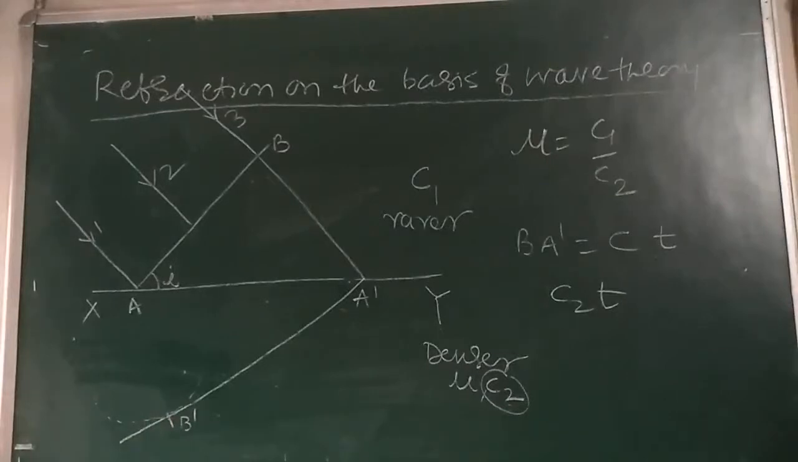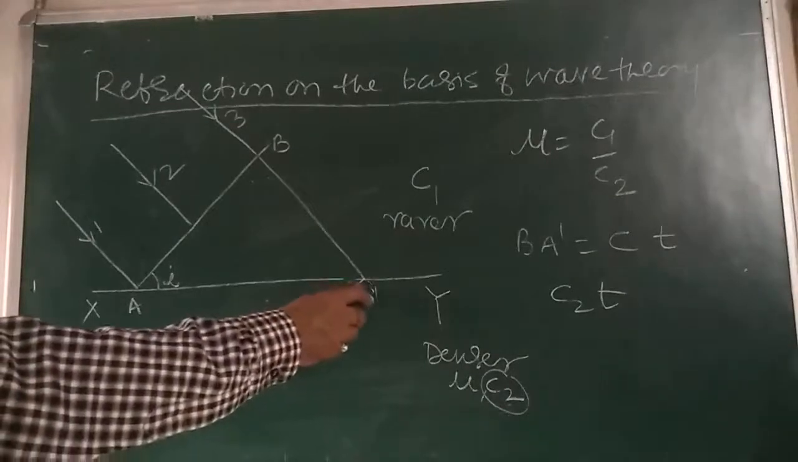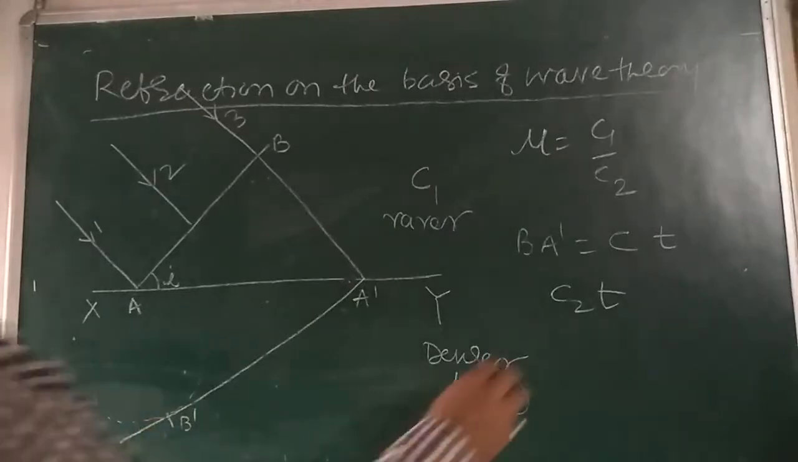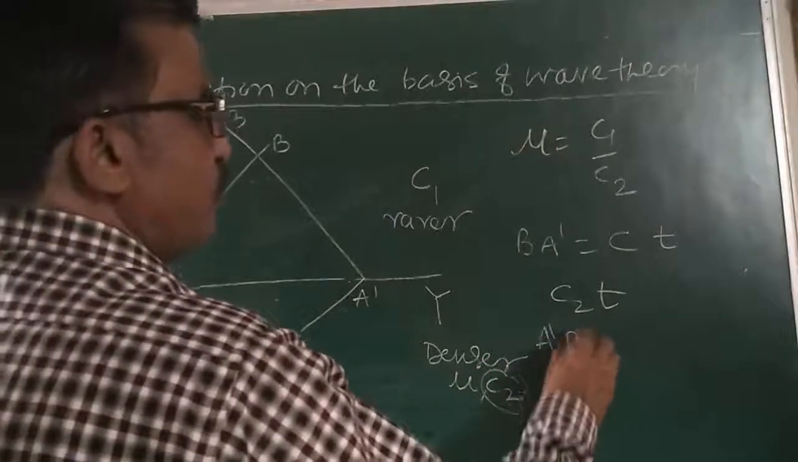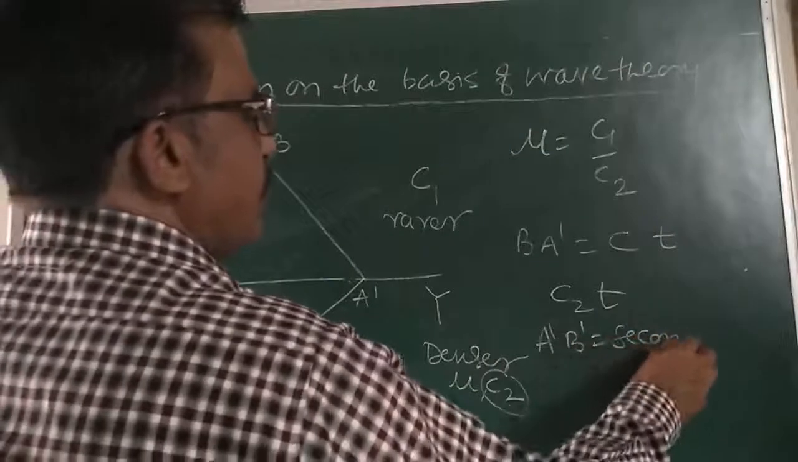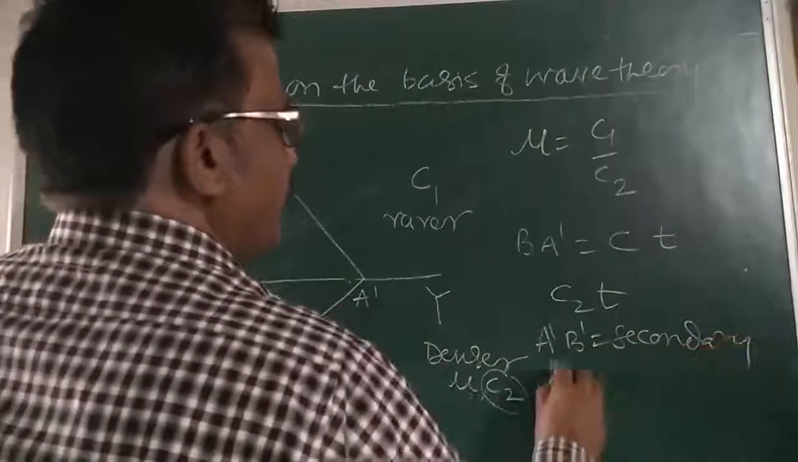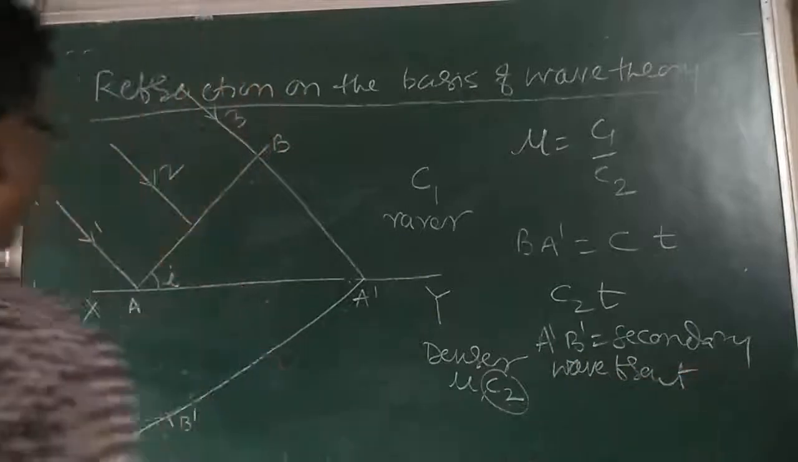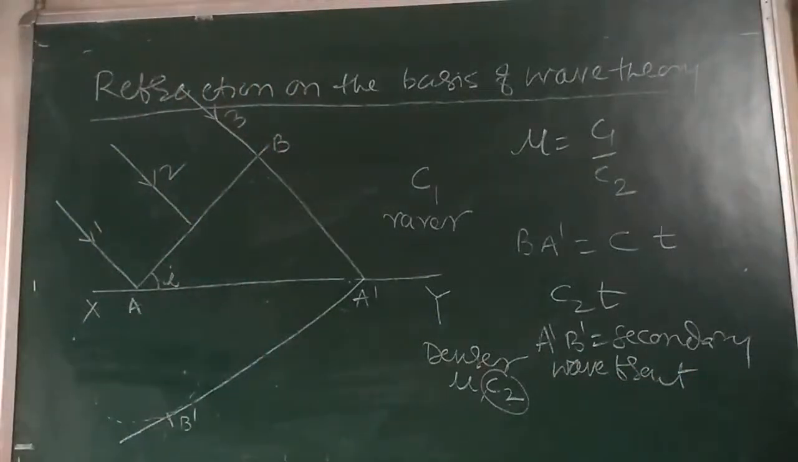So what I am telling, children, from A dash draw a tangent plane touching this spherical arc tangentially at B dash. So A dash B dash is the secondary wavefront after a time of T seconds. So A dash B dash is the secondary wavefront.